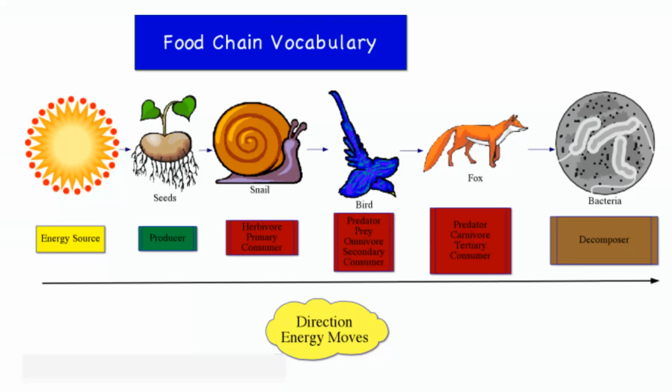In this particular review video, we're going to be looking at how energy will transfer through an ecosystem. So in this image, I have a very simple food chain. If you notice, the food chain is starting with an energy source. The original energy source for almost all ecosystems on our Earth is going to be the sun.